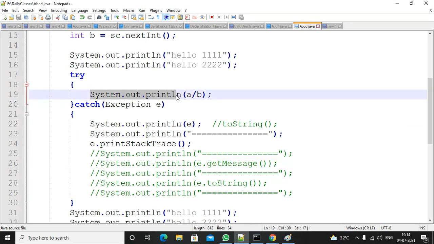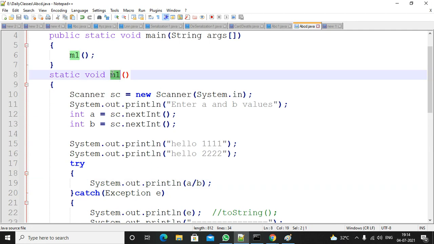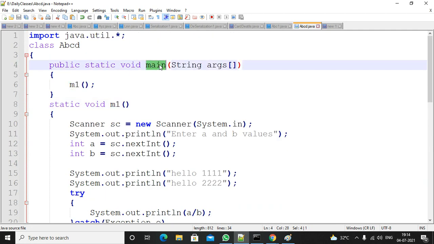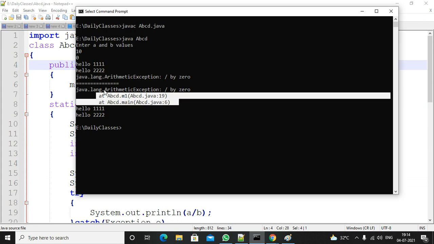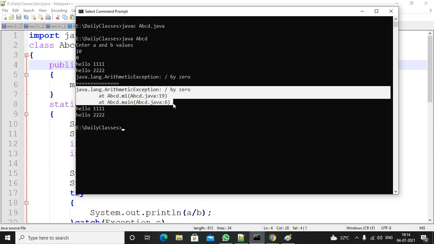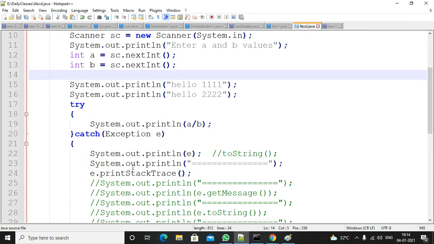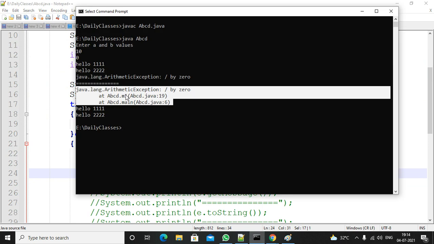As part of which method? The m1 method. Who is calling the m1 method? The main method. These details are called the stack trace. It is printing these details, the stack trace. How are you getting all these details? If you call the printStackTrace method, you get all the details. After that, normal execution.